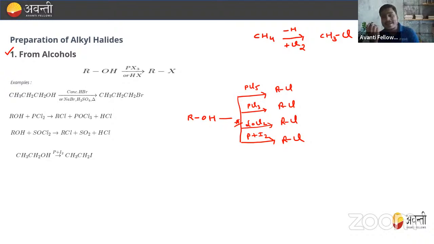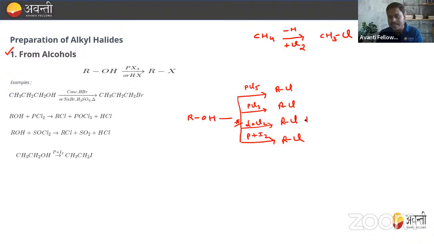Right. So if you want to prepare alkyl halide from alcohol, all these methods are okay. But out of these, which method is the best one? Always remember, beta, the best method is SOCl2. Everyone must remember, SOCl2 is the best method. Now, if someone asks why this is the best method, can you explain why?